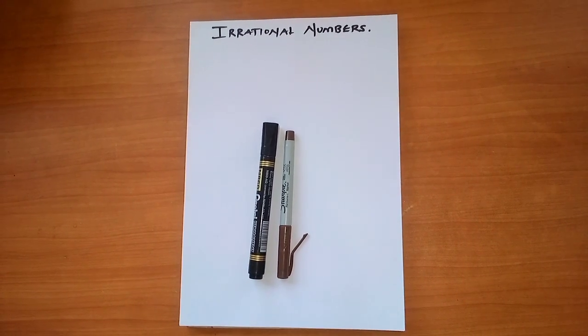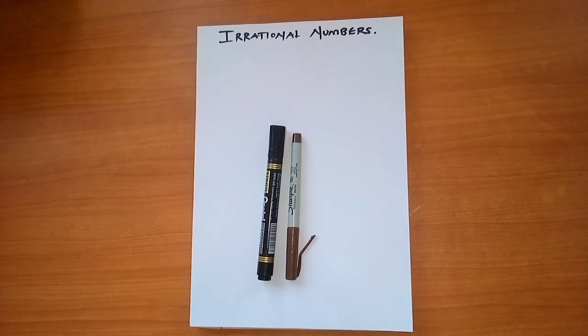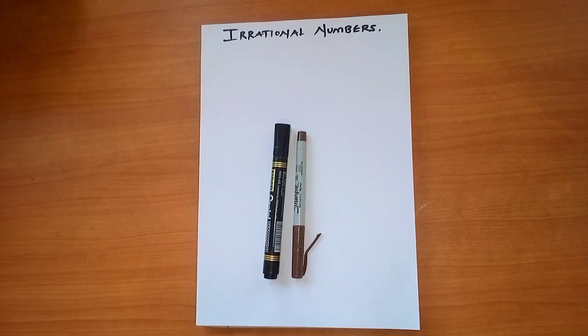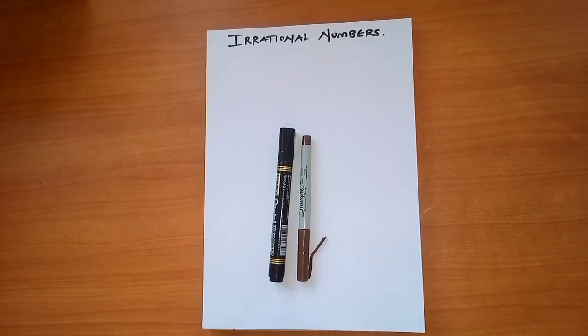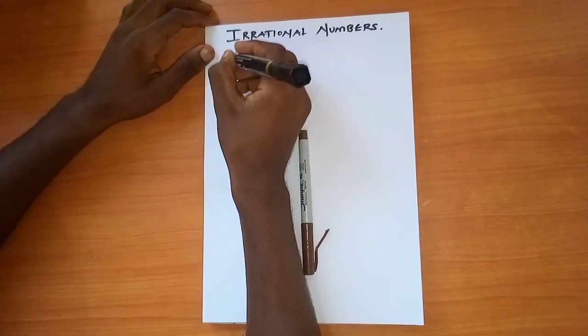Irrational numbers. So what are irrational numbers? Irrational numbers are simply numbers that cannot be expressed as a fraction, and the decimal part of these numbers is simply going to be non-recurring and non-terminating. In short, they're endless.